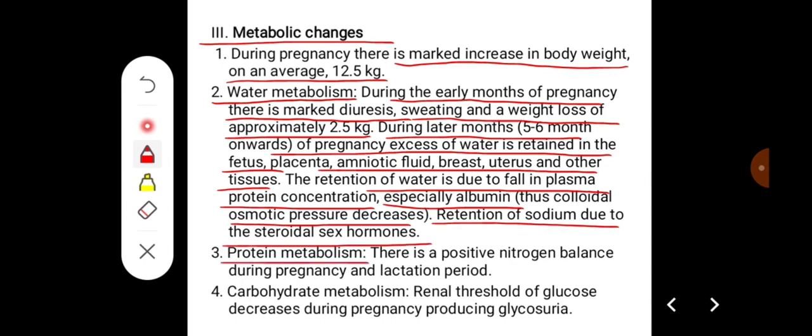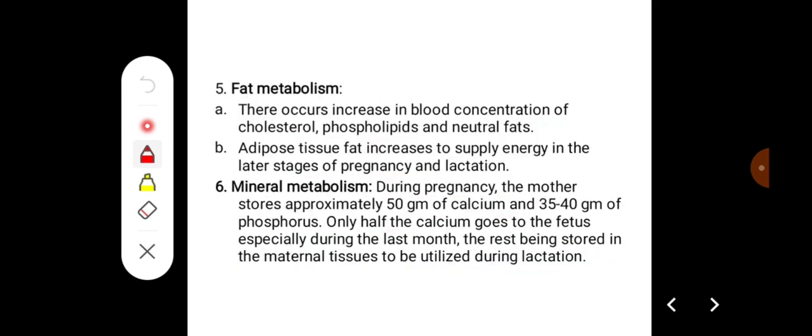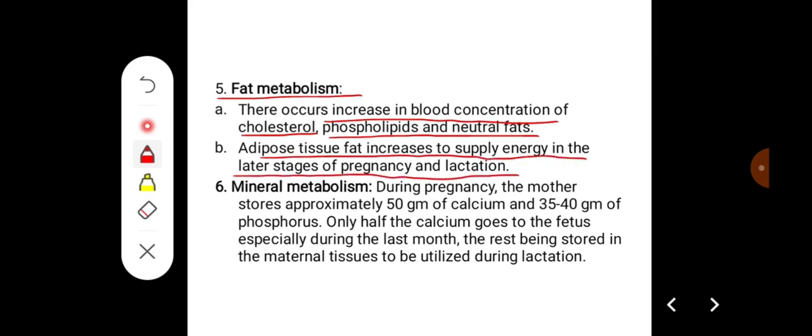Protein metabolism: there is a positive nitrogen balance during pregnancy and during the lactation period. On carbohydrate metabolism, the renal threshold of glucose decreases during pregnancy, producing glycosuria. On fat metabolism, there is an increase in blood concentration of cholesterol, phospholipids, and neutral fats. Adipose tissue fat increases to supply energy in the later stages of pregnancy and lactation.